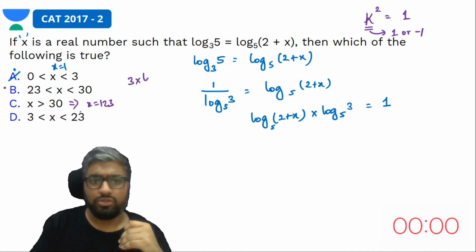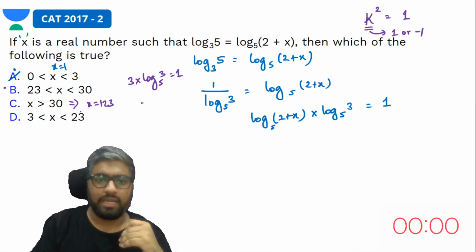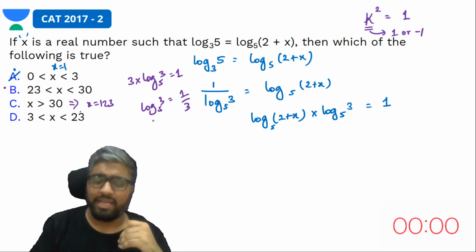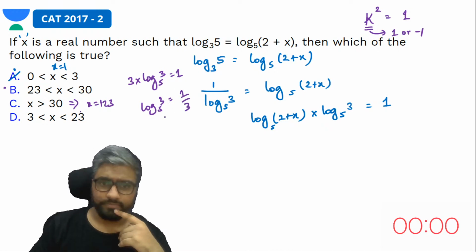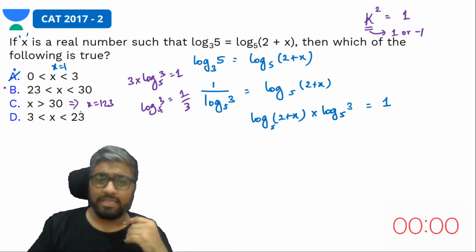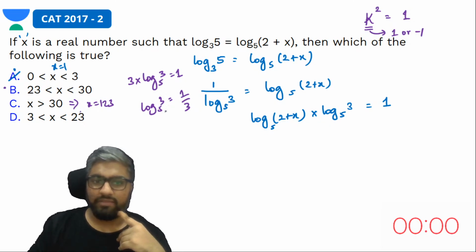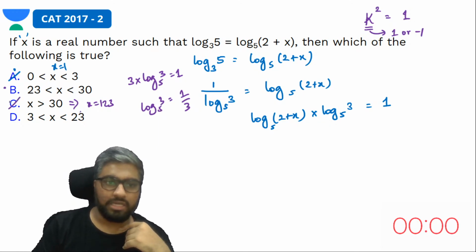So 3 into log 3 to the base 5 is 1. That means log 3 to the base 5 is 1 by 3. Check, is it true? Is 5 to the power 1 by 3 equal to 3? It is not, right? Cube root of 5 is not 3 because 5 is not a perfect cube. Does not work out.